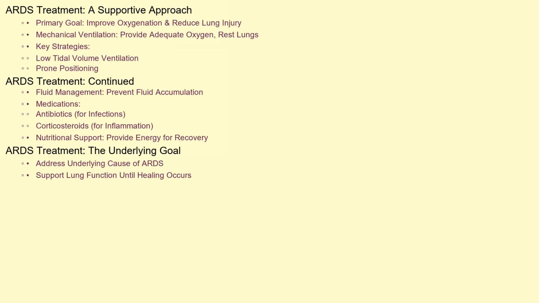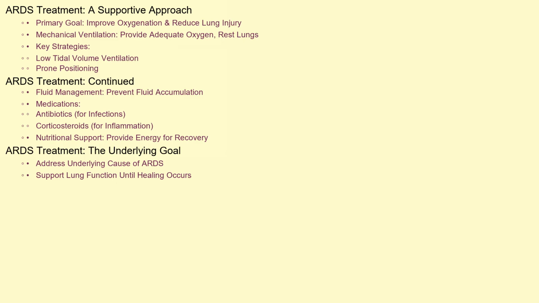The treatment of ARDS is primarily supportive, focusing on improving oxygenation and reducing lung injury. Mechanical ventilation is often necessary to provide adequate oxygen to the body and allow the lungs to rest and heal. Strategies such as low tidal volume ventilation and prone positioning, placing the patient face down, can help improve oxygenation and reduce ventilator-induced lung injury.